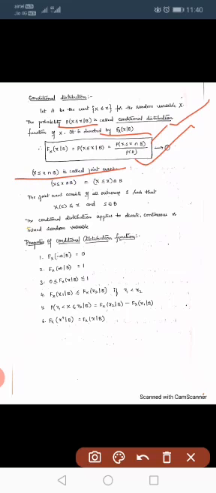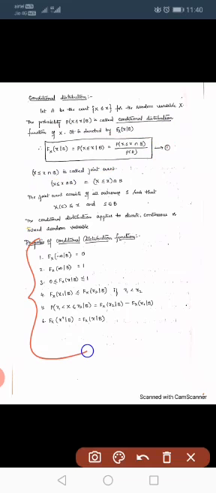Let us see the properties of the conditional distribution function. These are the properties which we have seen in the probability distribution function. The same properties whatever we have discussed there, we are applying to the conditional distribution function. The first property: F_X(-infinity | B) equals 0.